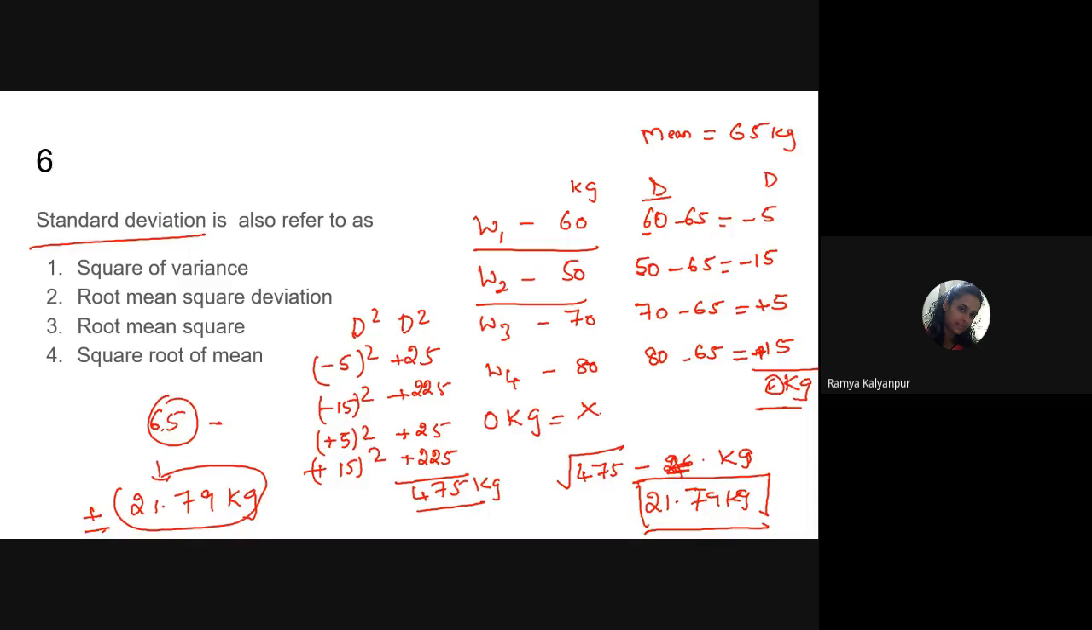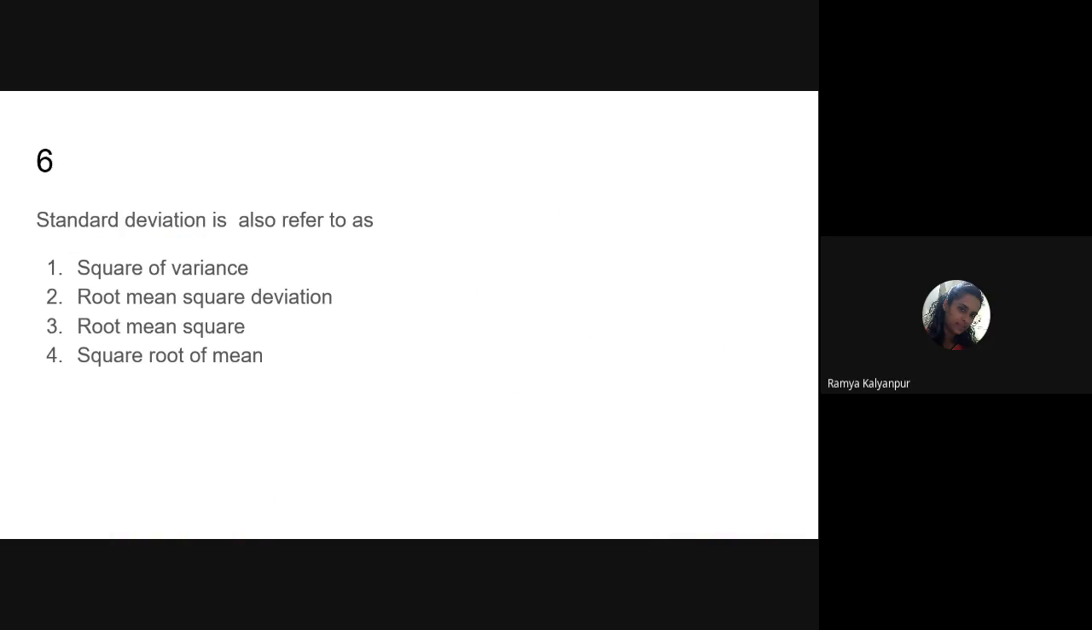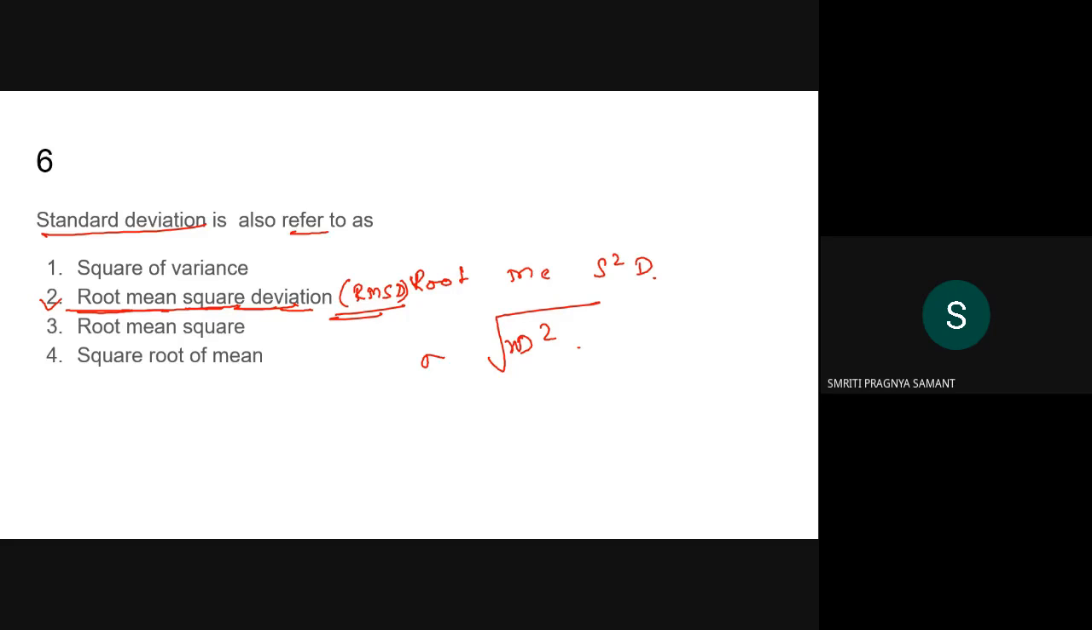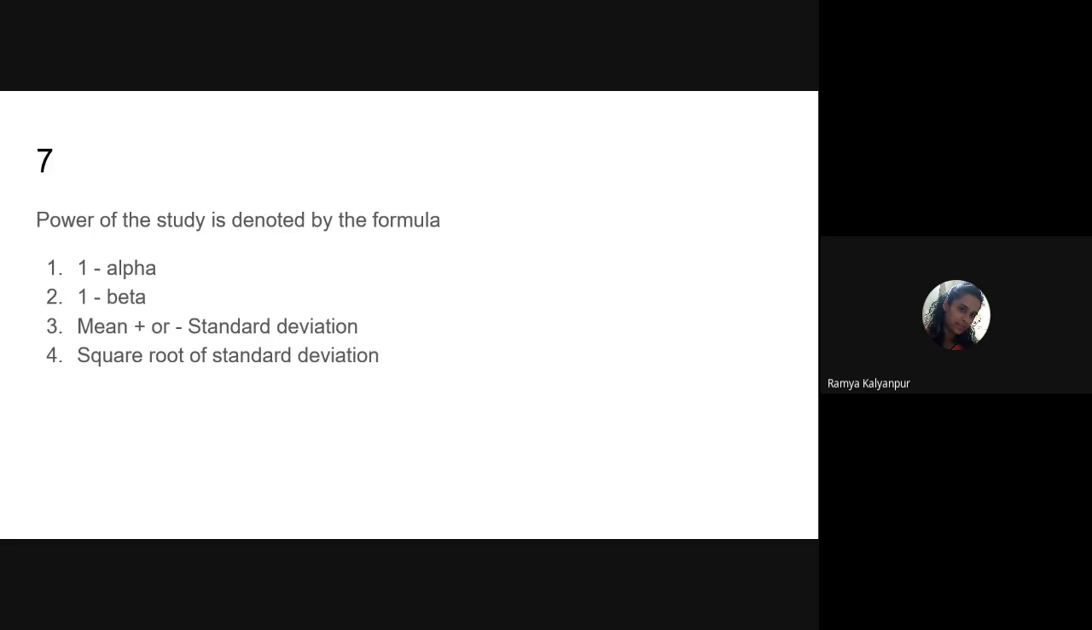So this standard deviation is also called root mean square deviation. That means we are squaring the deviation and we are taking the root of this. So root mean square deviation is nothing but the standard deviation, that is RMSD. So standard deviation is also referred to as root mean square deviation. It is a straightforward question. Yes, we'll go to the next question.